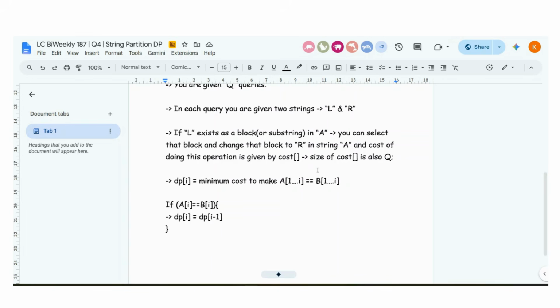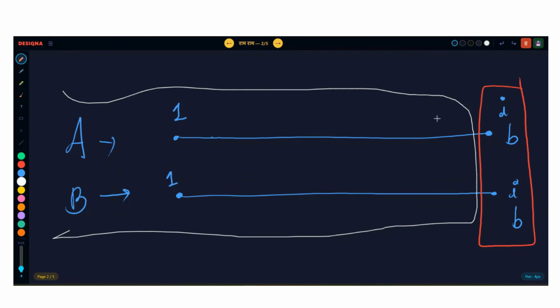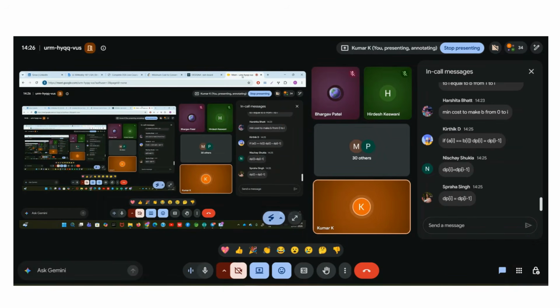We don't need to consider dp I minus 2, I minus 3, I minus 4, I minus 5. Why? Because if those characters were equal, they would be covered in dp I minus 2, I minus 3, I minus 4, I minus 5. So let's stop worrying about it entirely. So that's it, guys. If the ith characters are equal, then put all the pressure on the previous I minus 1 characters. Whatever is the best way to make this much part equal, that's the answer, because the ith characters are already equal.